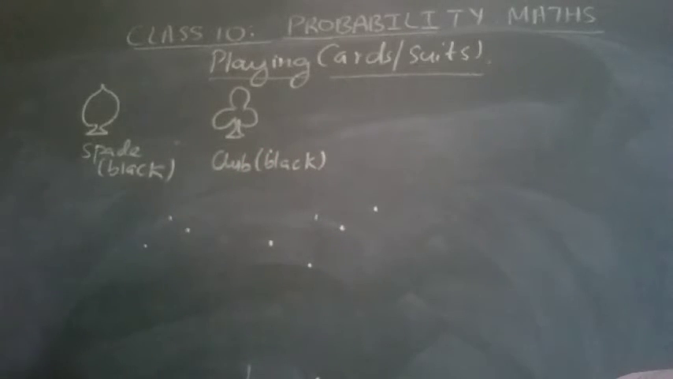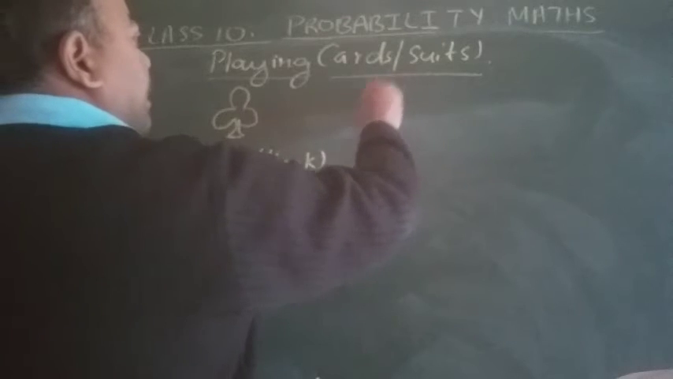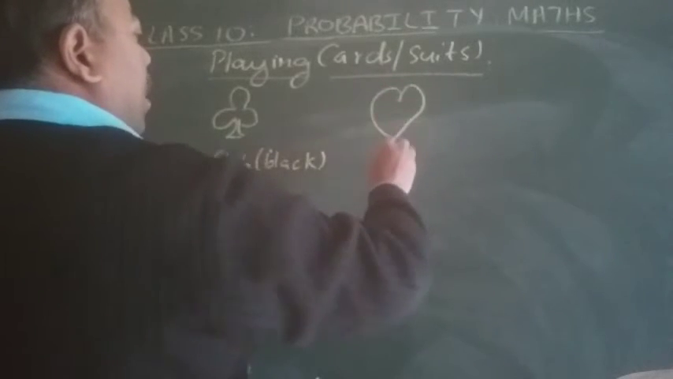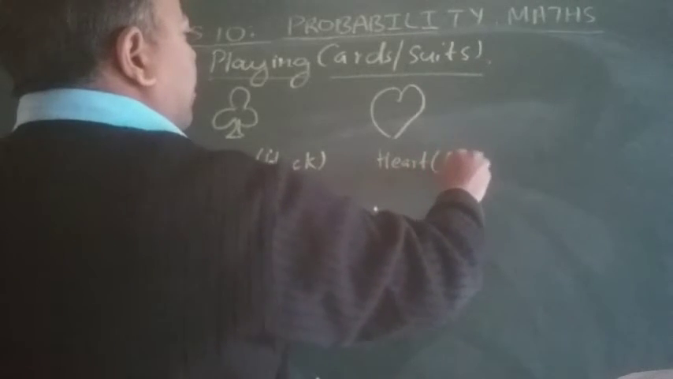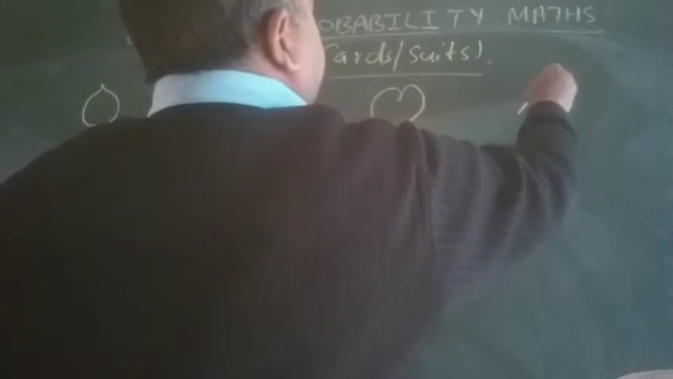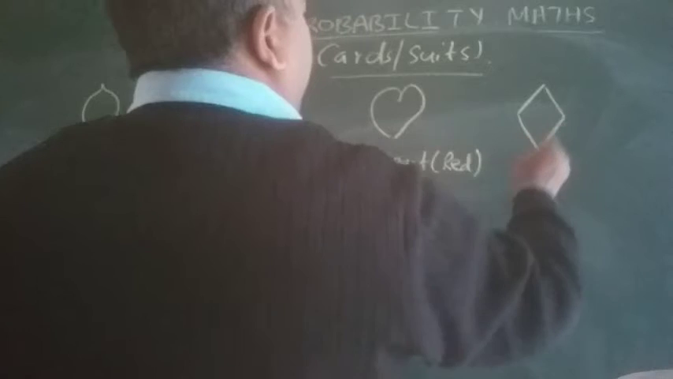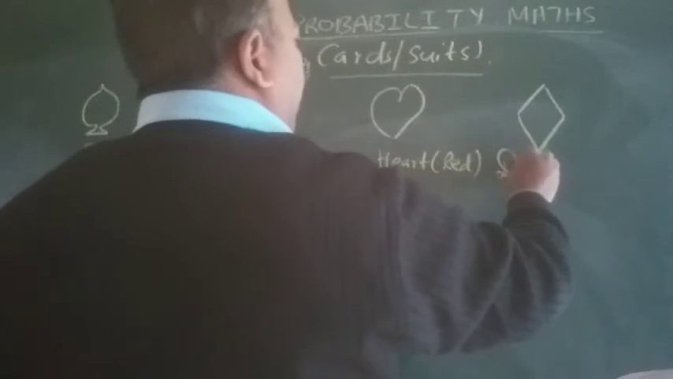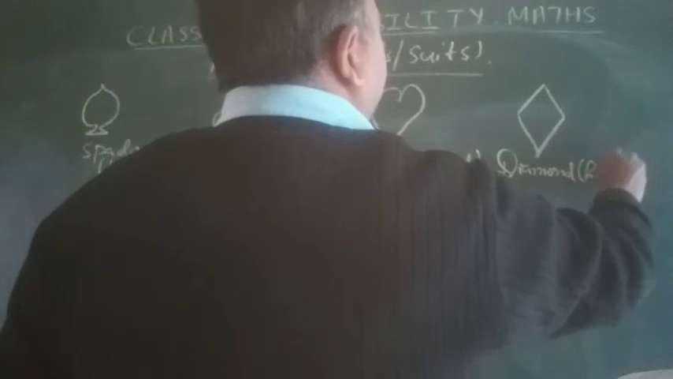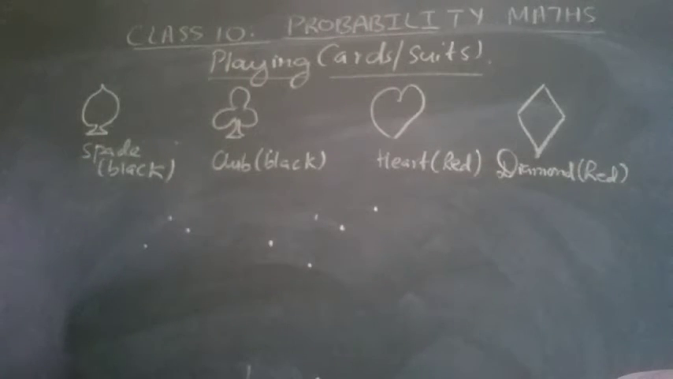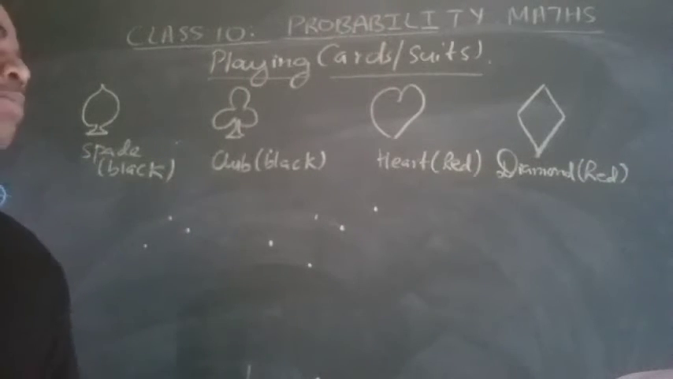Now some more suits are there. It is heart. All of you know heart. It is red in color. And the last one is diamond. It is also red in color. Now, how many types of cards are there?